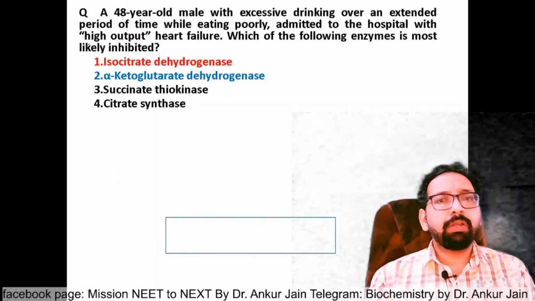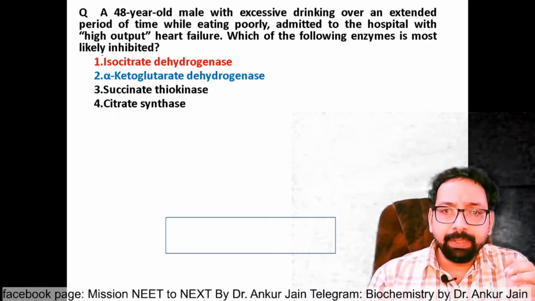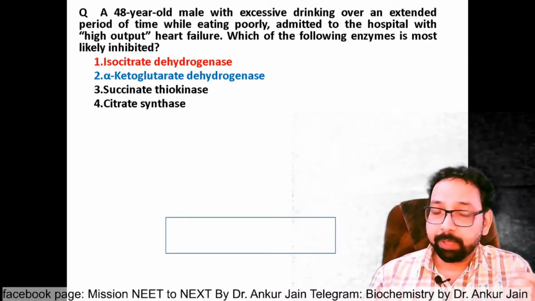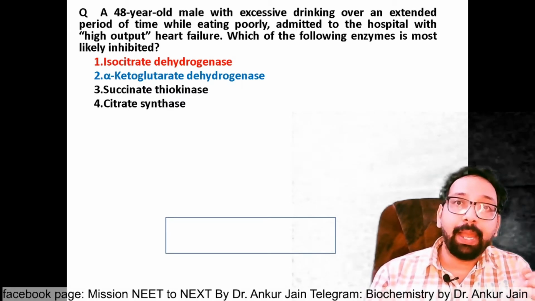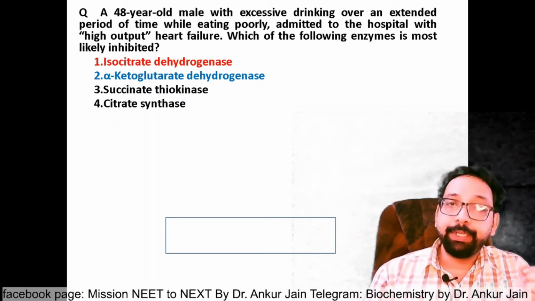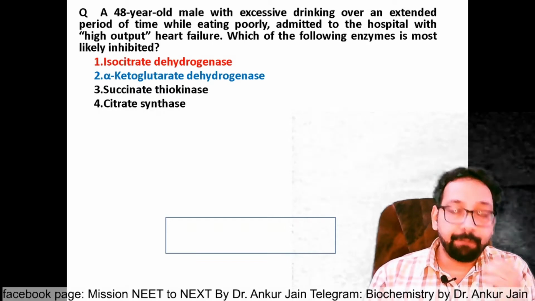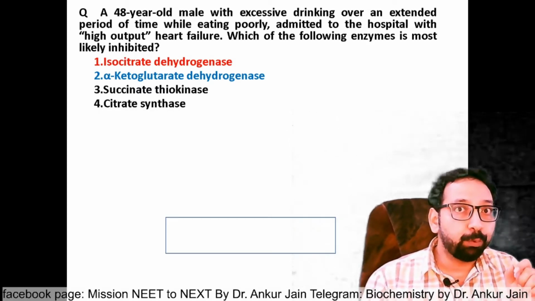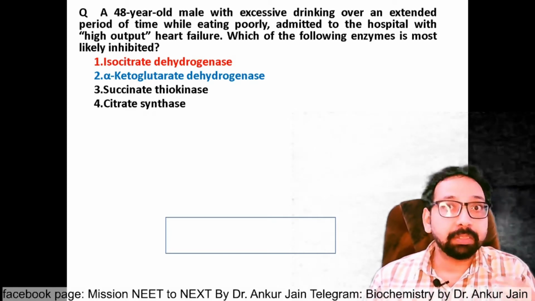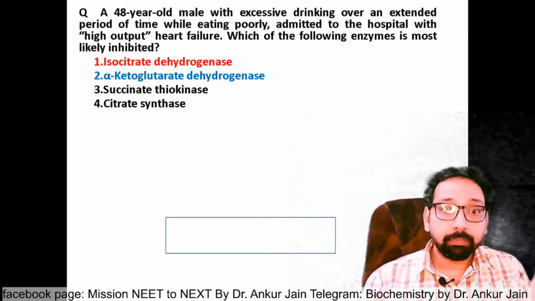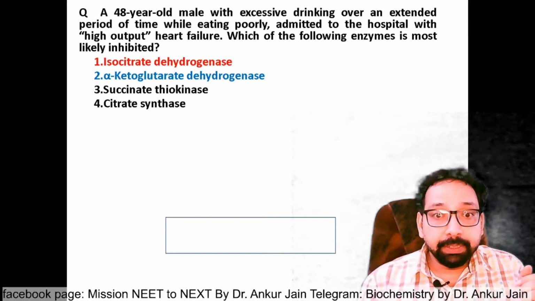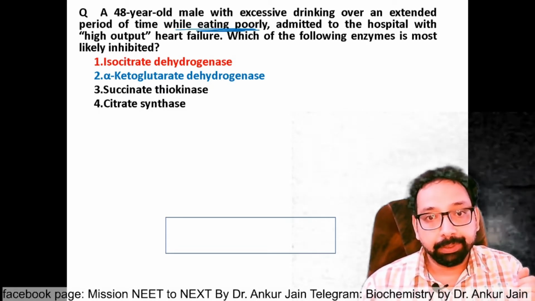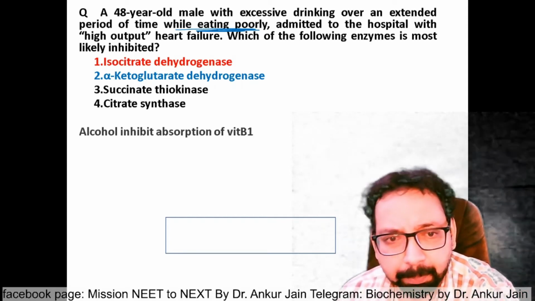That is, a 48-year-old male with excessive drinking over an extended period of time. You all know that chronic alcohol intake leads to thiamine deficiency. A frequently asked question: alcohol inhibits the absorption of vitamin B1, that is thiamine. Okay. Now, next point is while eating poorly. Yes, why is it important?